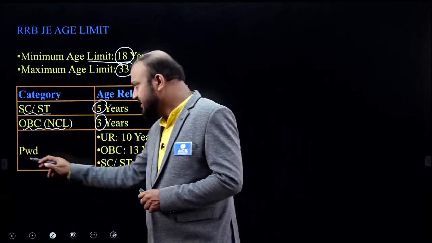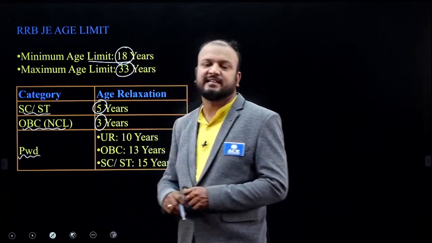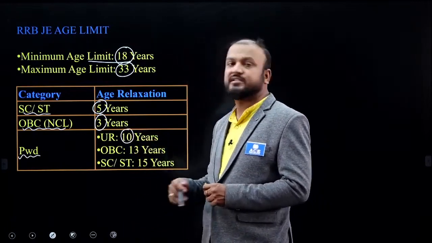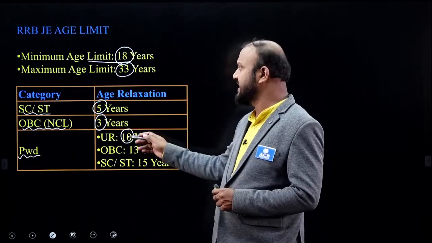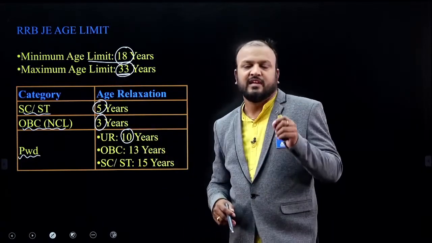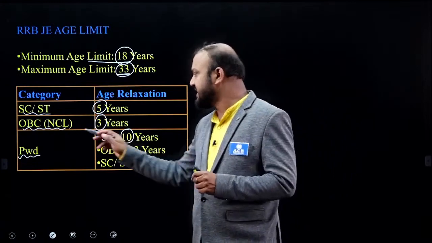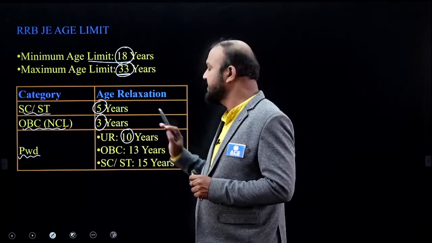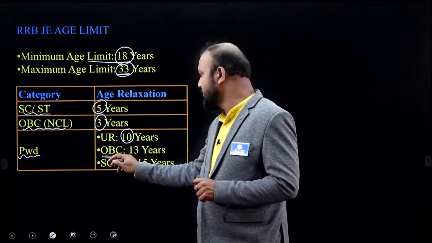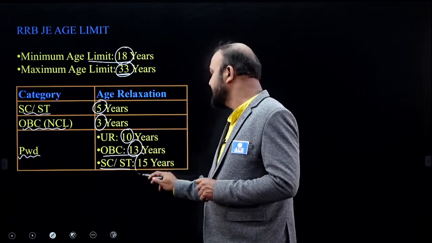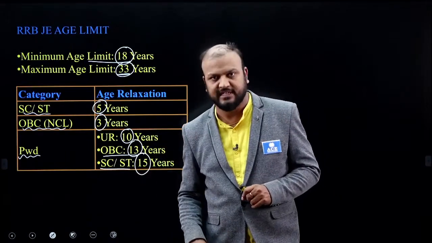And one more thing, if the candidate is physically handicapped and in the unreserved category, there are 10 years extra, which means 10 years of age relaxation, so the maximum age limit is 33. In the general category, if the candidate is physically handicapped, the maximum age should be 33 plus 10, 43 years. And for OBC candidates, it is 13 years. And for SC/ST candidates, the age relaxation is up to 15 years.